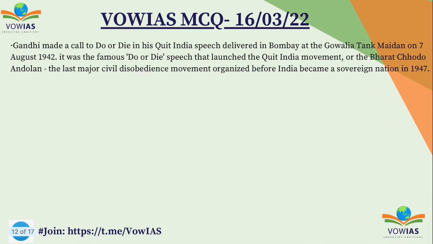Gandhiji made a call to do or die in his Quit India speech delivered in Bombay at Gowalia Tank Maidan on 7th August 1942. It was the famous Do or Die speech that launched the Quit India movement, or the Bharat Chhodo Andolan, the last major civil disobedience movement organized before India became sovereign in 1947.